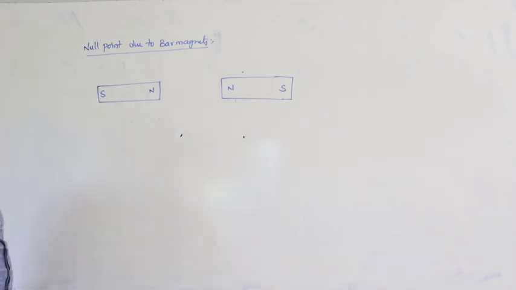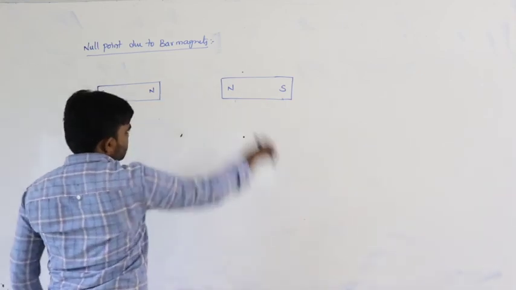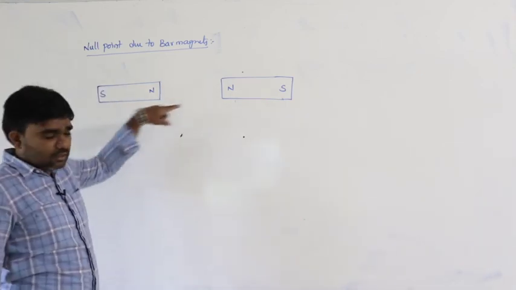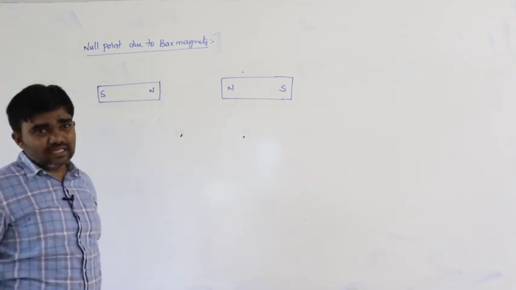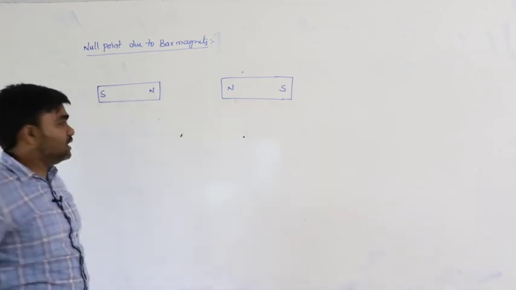Two magnets are facing each other. These two magnets are arranged along their axial lines.